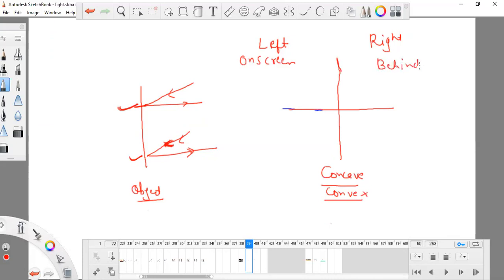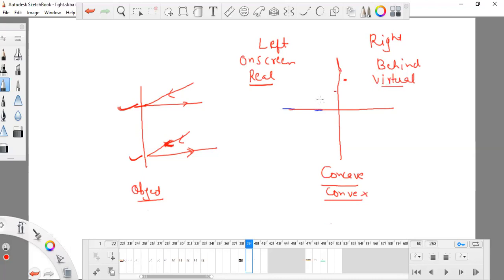Don't forget this. It will also help you in understanding lenses. If the image is formed on the screen side, it is always real, that means it is clear. And the image which forms on the other side, the right side, is known as a virtual image.